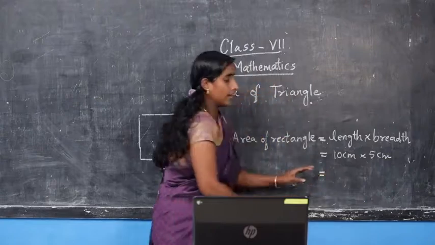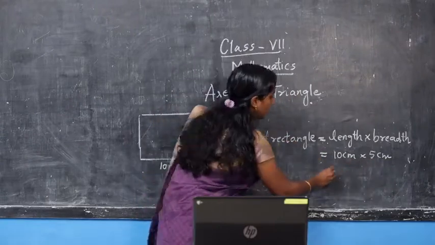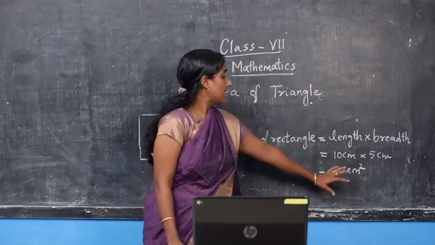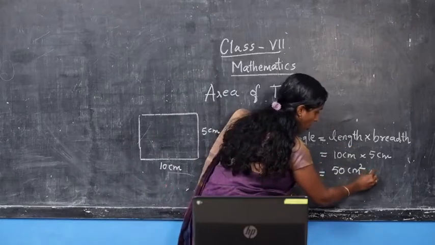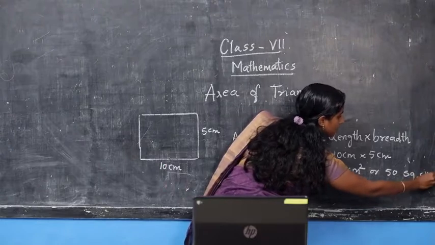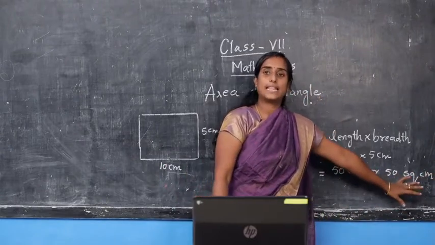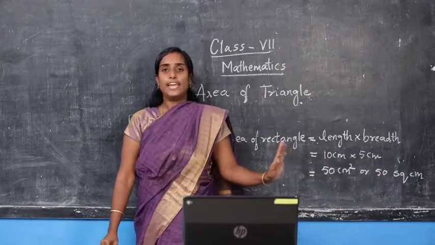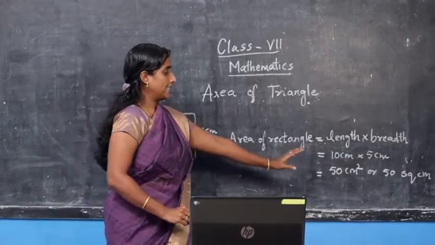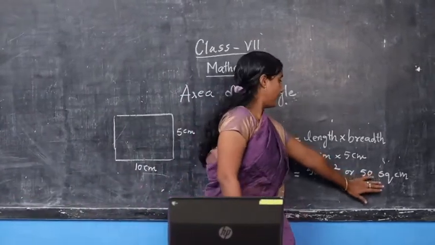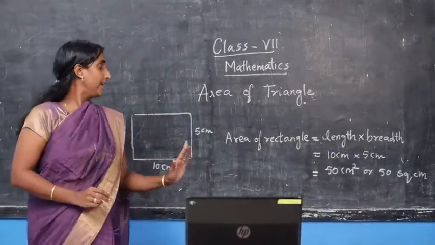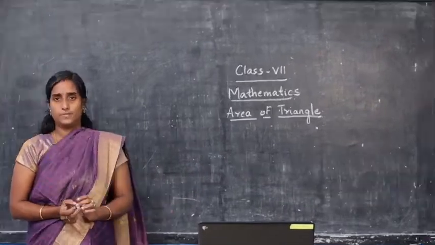So, altogether 10 into 5 you get 50 centimeter square. You can denote it as centimeter square or you can write 50 square centimeter. This square centimeter is nothing but the unit of area. Students, you should never forget to mention the unit for a given problem. Is it clear? Are you all having any doubt on how to find the area of a rectangle?